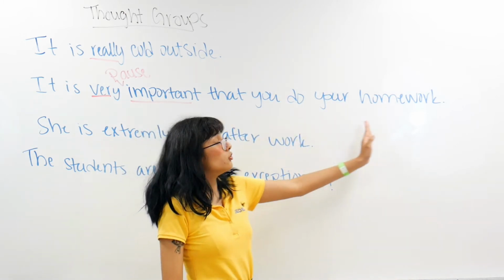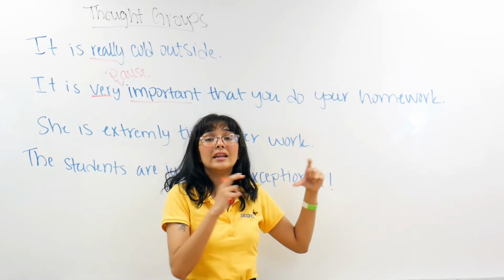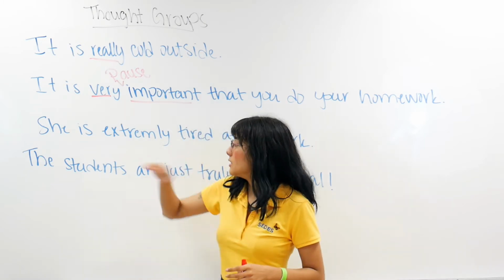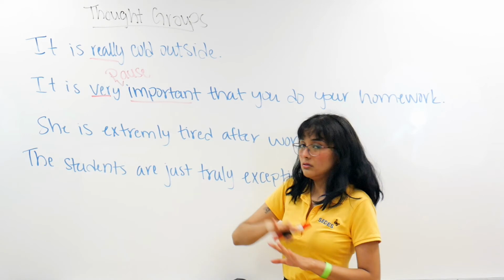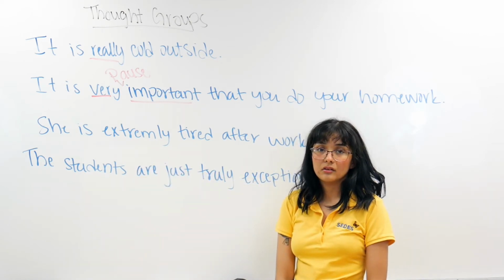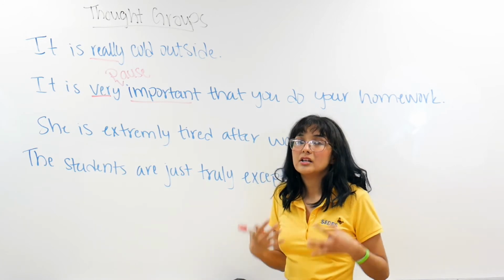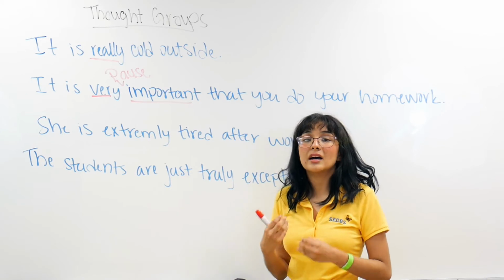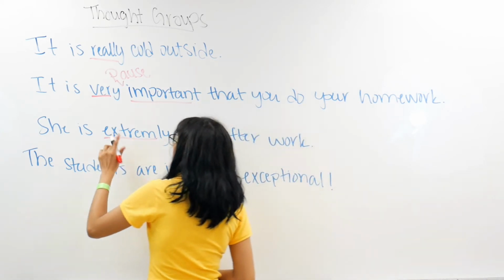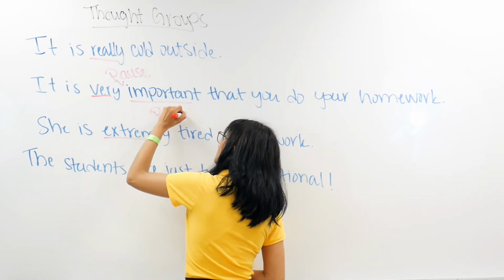Now, when I say that you do your homework, again, I don't put extra pauses. I make sure that my thoughts are connected and clear when I say it. The same thing here. With nothing: she is extremely tired after work. When you are exhausted, you're going to give more. So here, extremely is going to be emphasized, and you're going to put a pause.